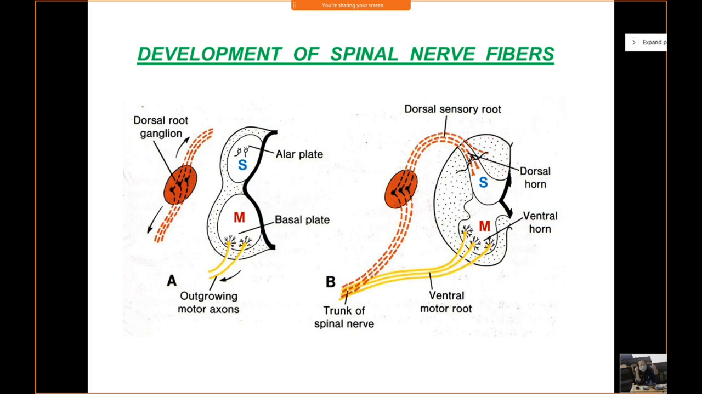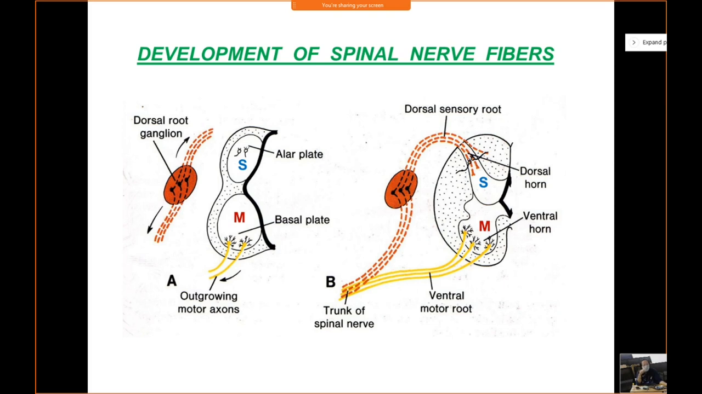Clear? Okay. Now if you see the peripheral process of the dorsal root ganglion, which is going outwards towards the body to innervate the peripheral sensory receptor organs, you will see that the peripheral processes unite with the ventral motor root in the intervertebral foramina of the vertebral column, and they will form the trunk of the spinal nerve. So please keep in mind that the trunk of the spinal nerve is a mixed nerve. The ventral motor root is motor in function, the dorsal sensory root is sensory in function. So when they unite, they form a mixed spinal nerve.